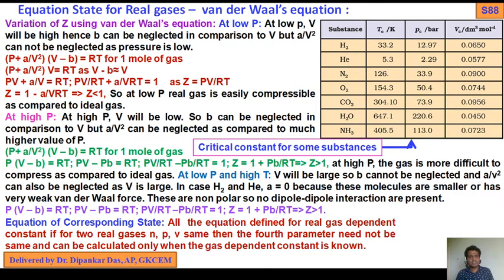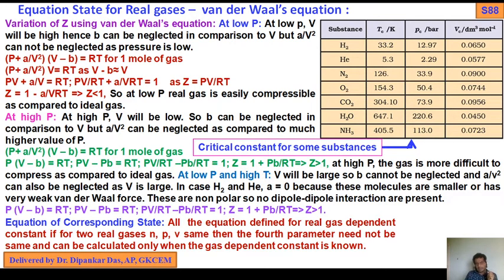Now the variation using the Van der Waals equation. At low P, what will happen? At low pressure, V will be high, hence B can be neglected in comparison to V, but a by V square cannot be neglected as pressure is low.